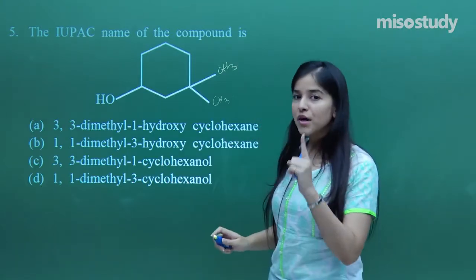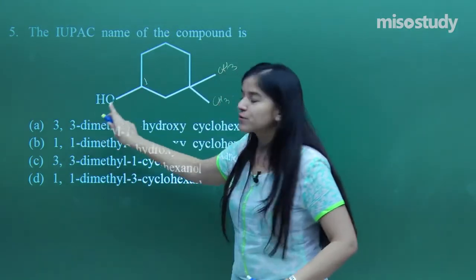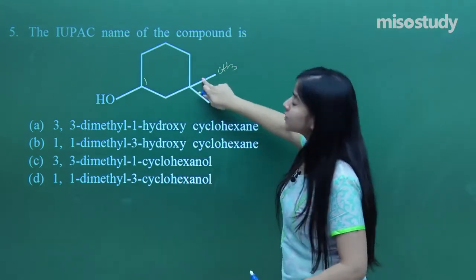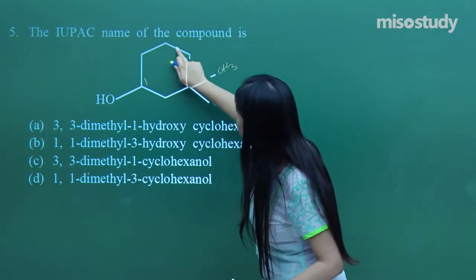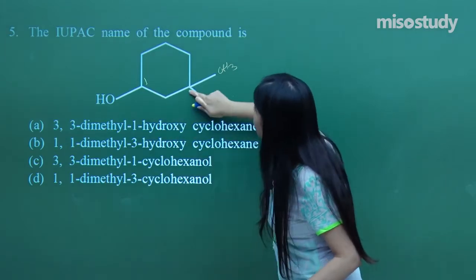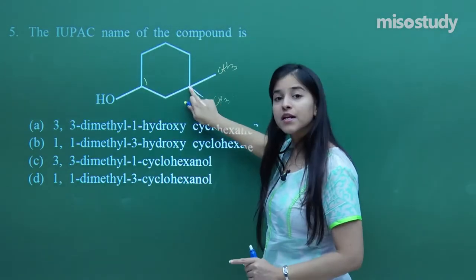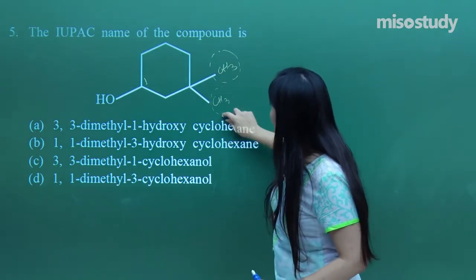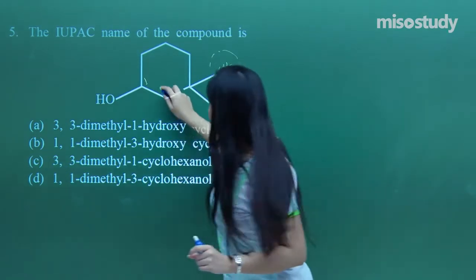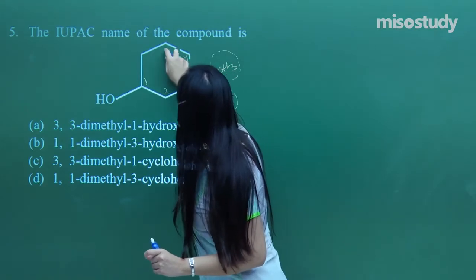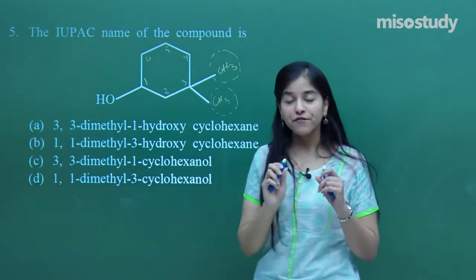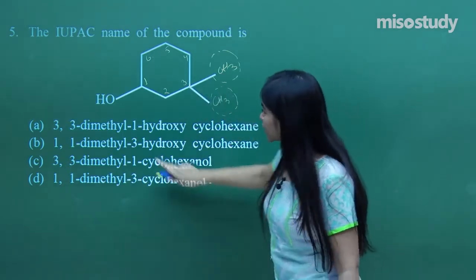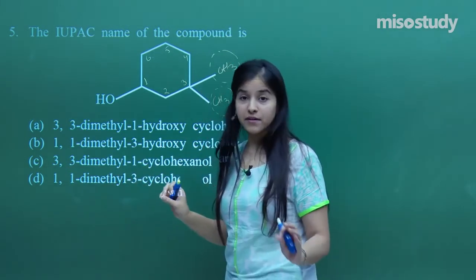So I'll be numbering 1 to that carbon which is directly attached with the functional group, and the lowest possible number to the substituents. That means I'm not going clockwise, but I'm going anti-clockwise in order to have the lowest number to these very substituents attached. So that is how we are going to proceed. It would be 1, 2, 3, 4, 5 and 6. I hope everybody is getting me. So it would be 3, 3 dimethyl definitely. So I've got 2 options over here saying the same thing.